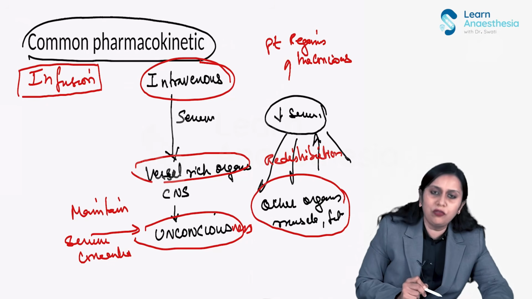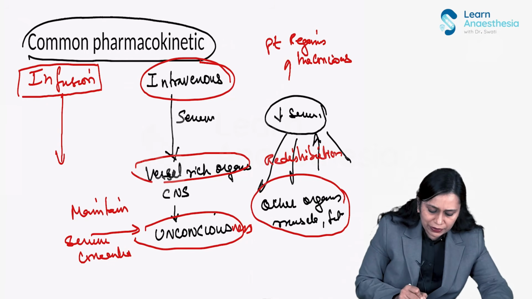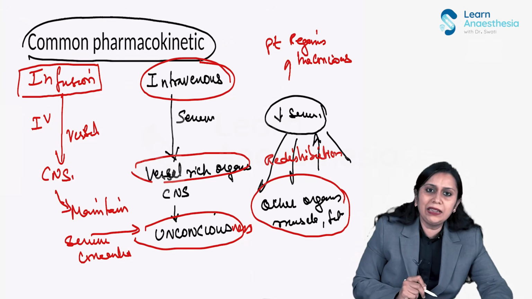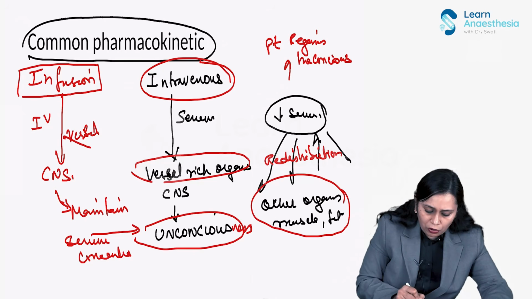So when we give a continuous infusion, what happens? From the blood, from the IV, it goes to the vessel-rich organs, the CNS, and it maintains the CNS concentration. The patient remains unconscious, right?